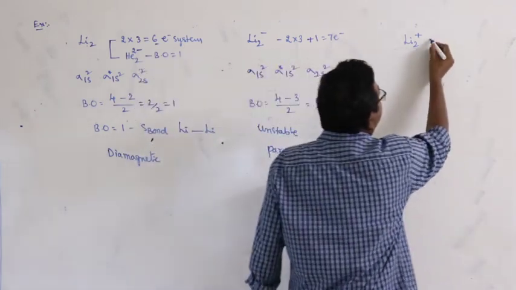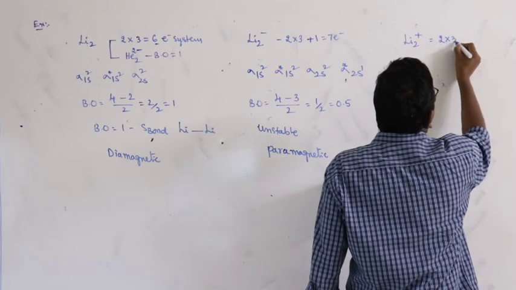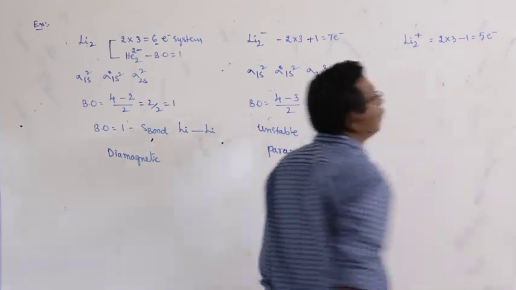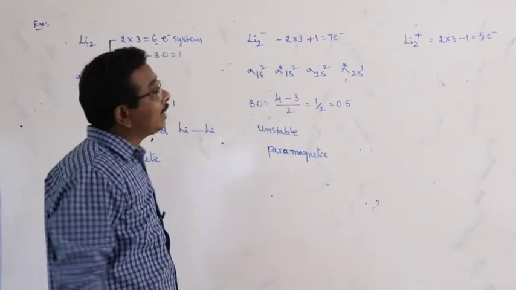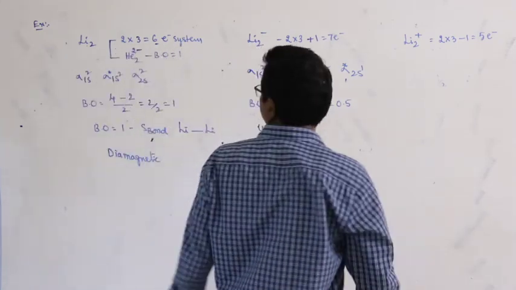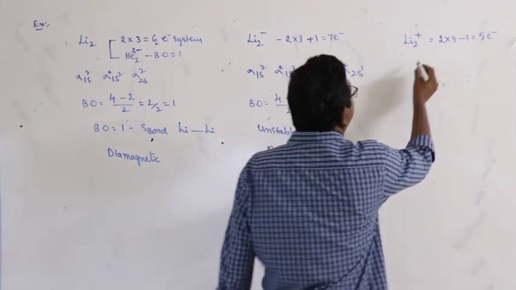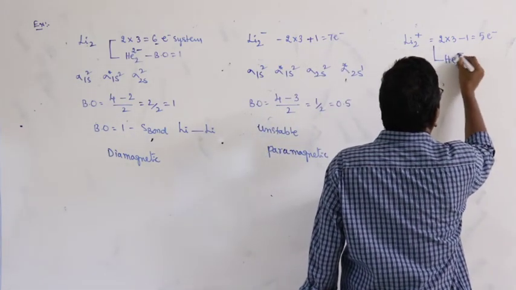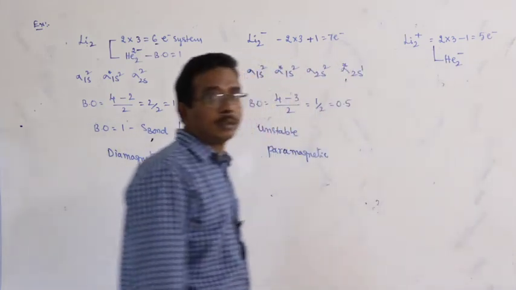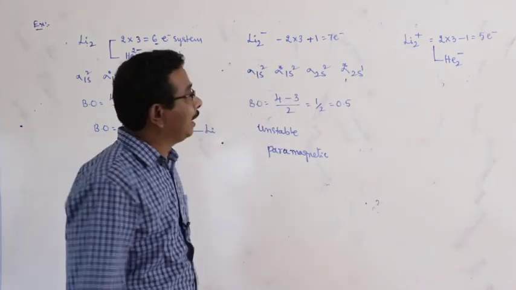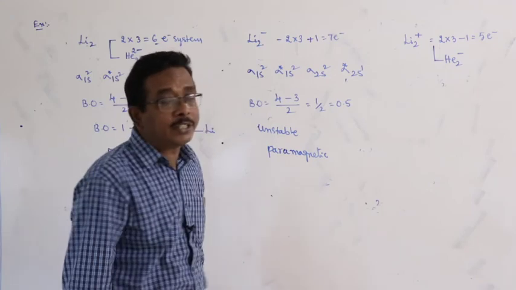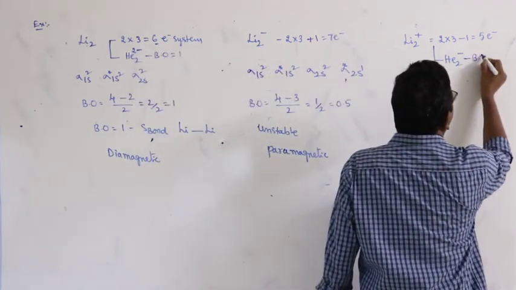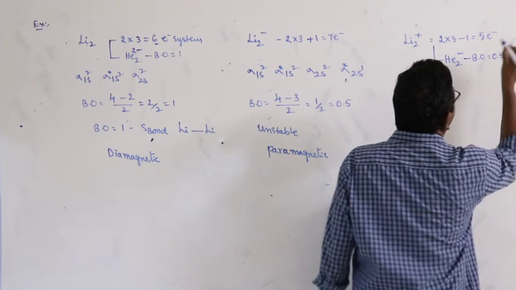Next one, Li2 plus: 2 into 3, 6, 6 minus 1, 5 electron system. What is the species with 5 electrons? Here the species with 5 electrons is He2 minus. What about the bond order of He2 minus? 0.5.